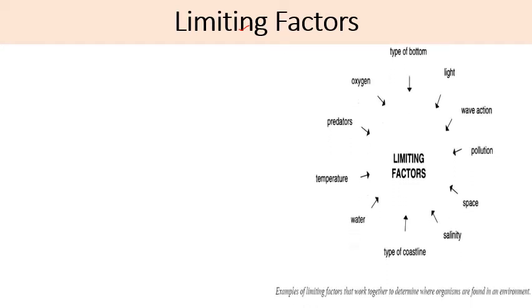Firstly, limiting factors. So all the environmental factors can act as limiting factors. That means they can limit or stop the distribution and growth of living organisms. So it includes various factors, both biotic and abiotic, like soil, light, wave action, pollution, space, salinity, then water, temperature, predators, oxygen. So all these factors can be limiting factors.